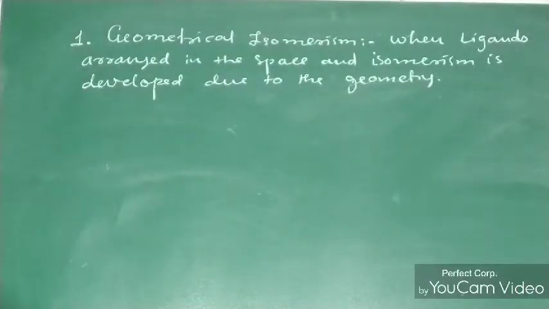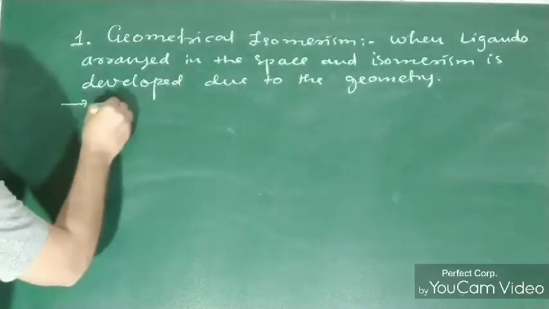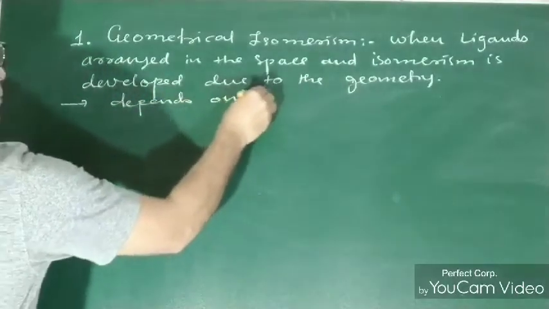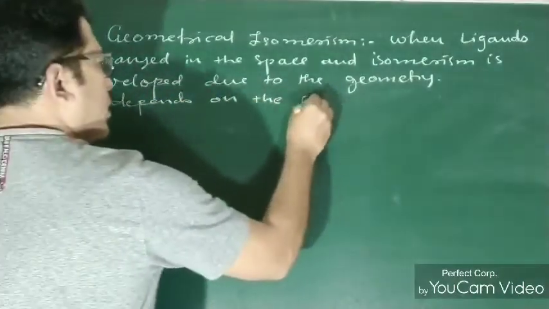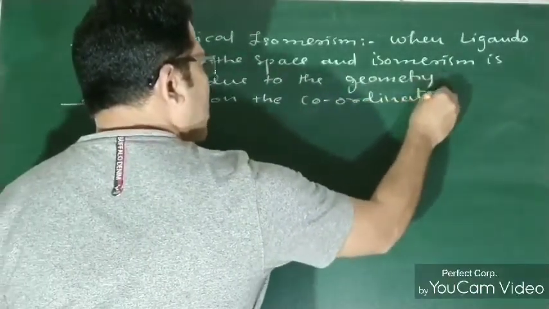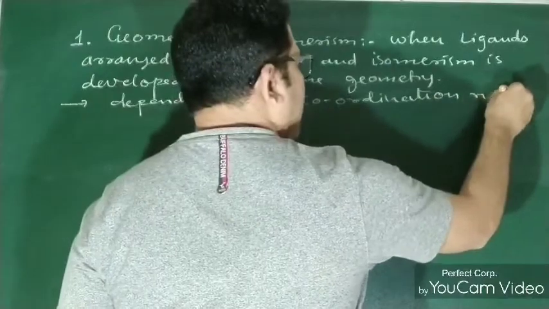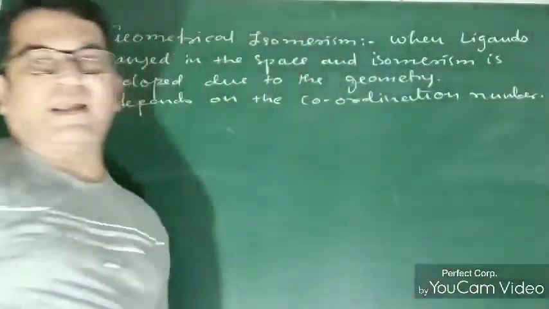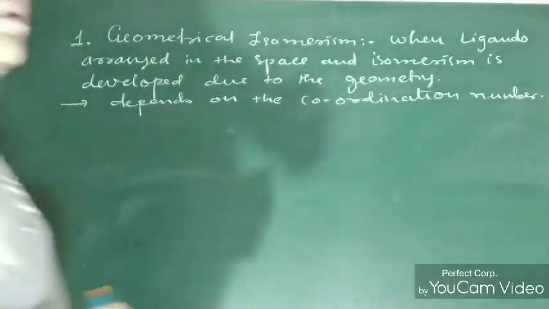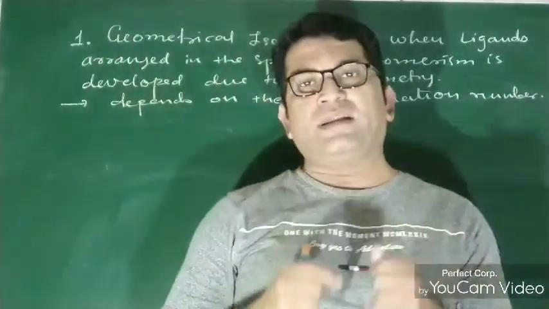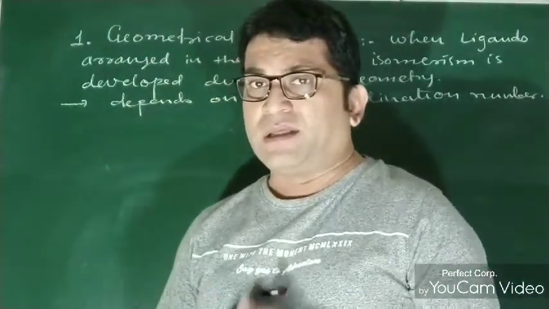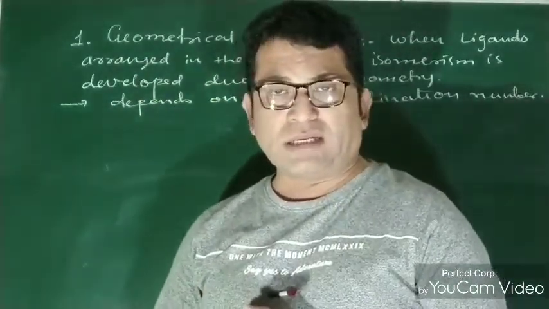Such kind of isomerism depends on the coordination number. Dear students, now you know the coordination number. The definition is very simple: the number of coordinate covalent bonds attached with the metal ion or the central atom is known as the coordination number.